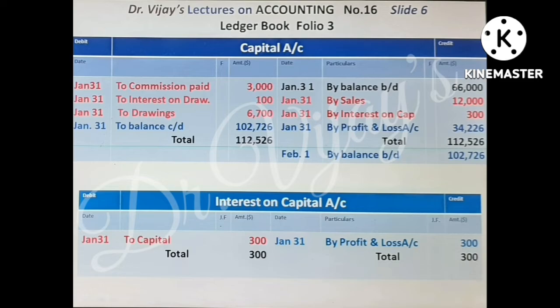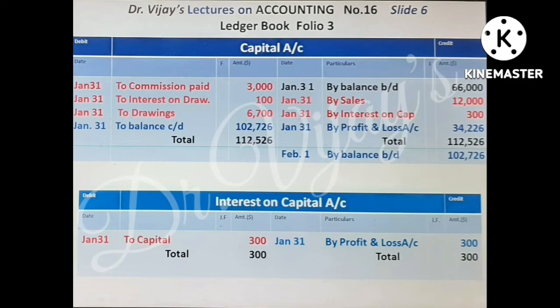to drawings, 6,700. Drawings account has to be closed at the end of the accounting period, and whatever balance is standing in it is to be transferred to capital account. That is for closing drawings account. This entry to drawings 6,700 is for closing drawings account.